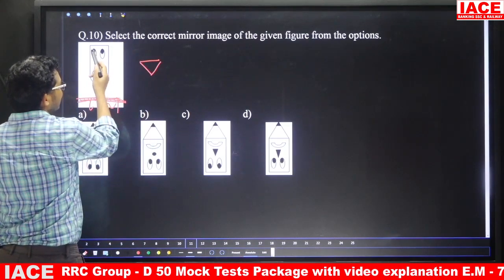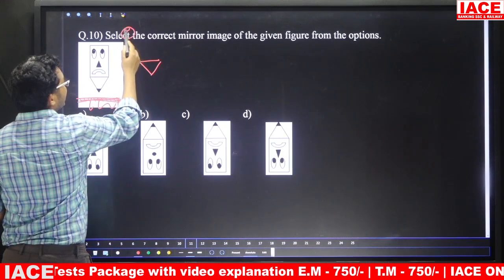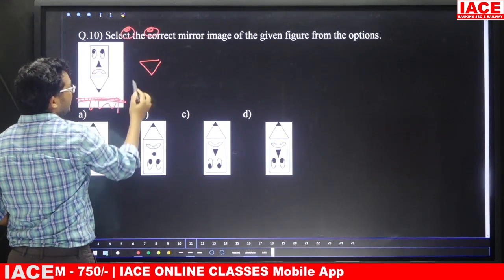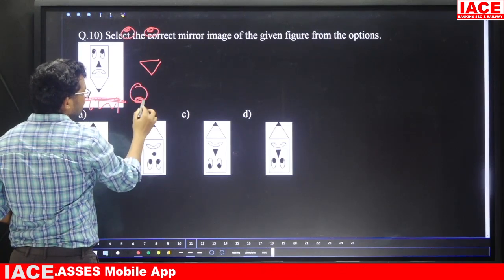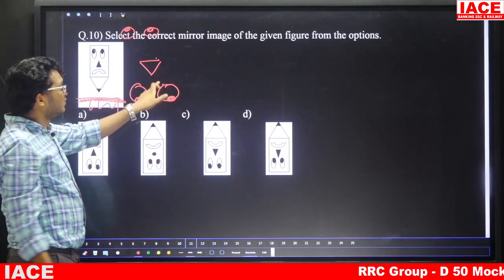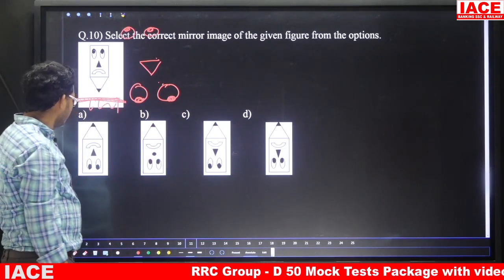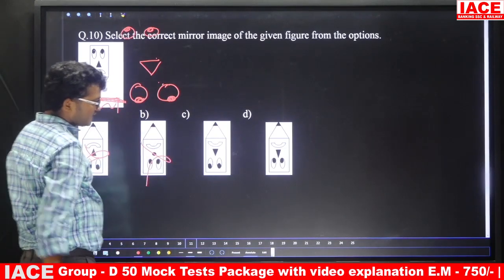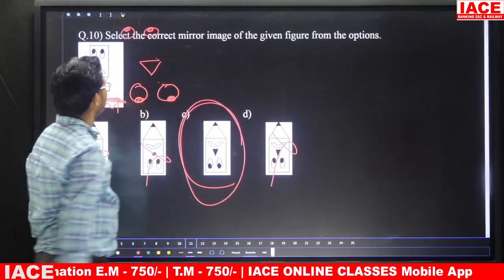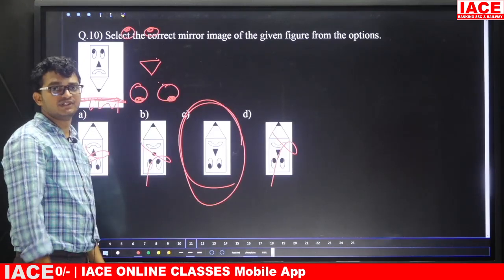Next, in this case, in this circle the shading is upside, here also upside. If it is a mirror image, the top becomes the bottom, so here in the circle the shading is downside, and here in the circle the shading is downside. So the triangle should be downside, and this shading also downside. Which option is there? Here no chance, here no chance. Next, here the shading is upside, no chance, so option C is the answer. Question number 10, the answer is option C.